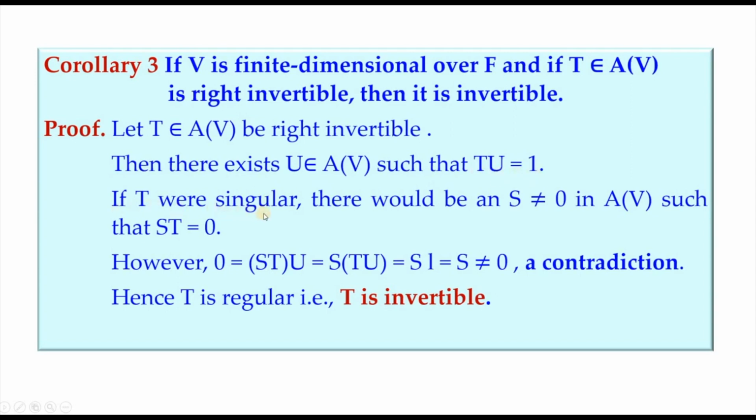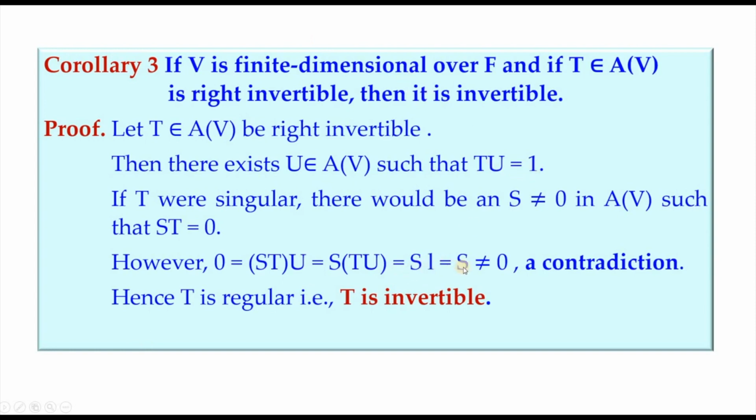Our aim is to show that T is regular. Suppose it is singular, there would be an S not equal to 0 in A of V such that ST is equal to 0. This follows from the previous corollary, corollary 2. Now we shall consider this 0 transformation, which we can write as 0 composition with U, replacing 0 by ST. Composition of mappings is associative, so we have this step. And TU is nothing but identity transformation, so this is what we get.